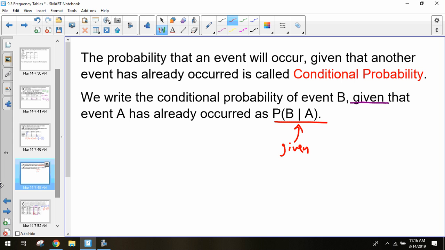This little line here means given. This is typically how we write a conditional probability. It will be P of B, given that event A has already occurred. And it will always say that given statement. I should always try to tell you what that given statement is in the question. It won't always say the word given, but if it ever does, that should be your red flag: this is a conditional probability, and I need to think about that.